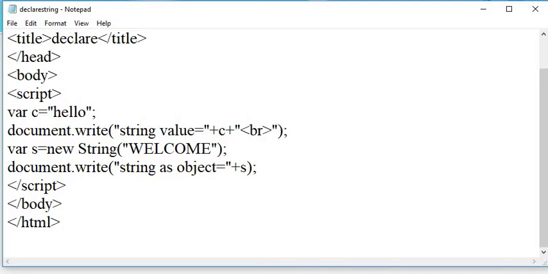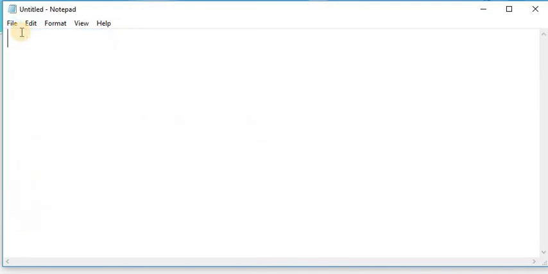First of all, take a notepad. In that, write first an HTML tag, then head tag, after that title tag. Here I am taking the title as length. Close the title tag.